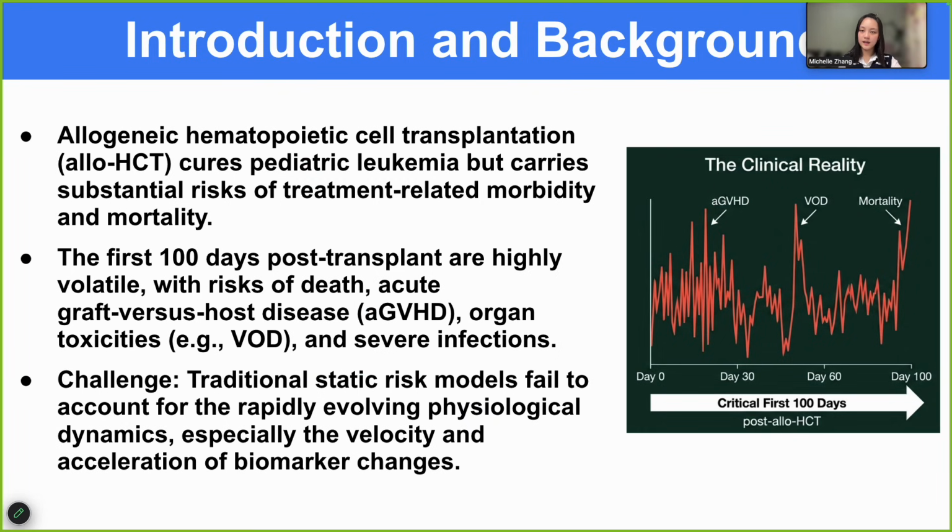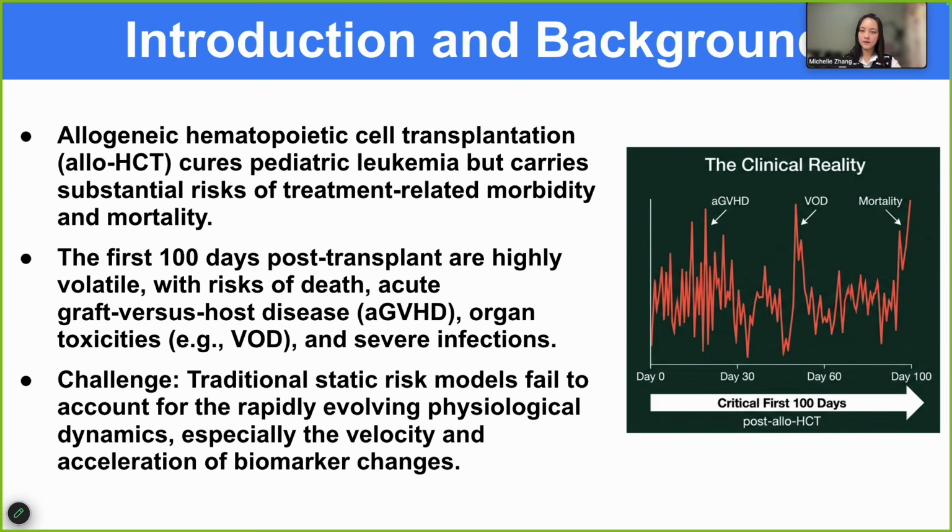Allo-HCT can rebuild a patient's blood and immune system after intensive therapy, but patients can also experience serious complications, including death, acute graft-versus-host disease, organ toxicities such as veno-occlusive disease, and severe infections. The first 100 days after transplant are especially important because a patient's condition can change quickly. A lab value may look acceptable today, but become concerning a few days later, not only because of its absolute value, but because of how fast it is changing.